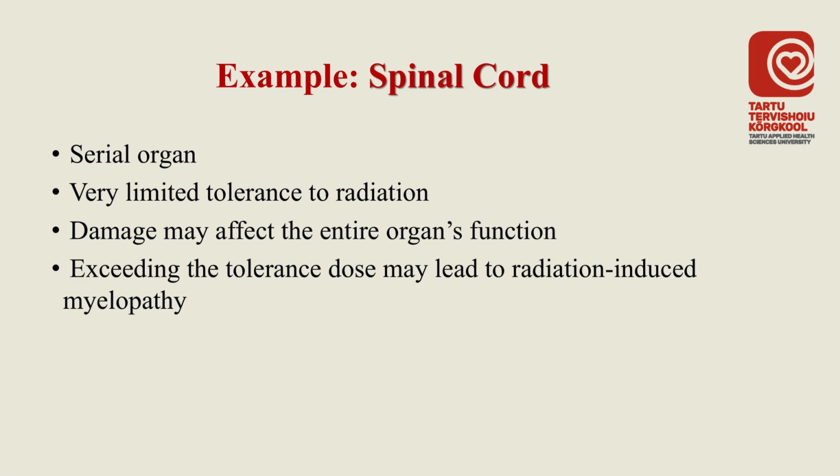The spinal cord is a classic example of a serial organ. This means that damage to even a small area can affect the entire function of the organ. It has a very low tolerance to radiation compared to many other tissues. If the tolerance dose is exceeded, it may lead to radiation-induced myelopathy, which is a serious and often irreversible condition.